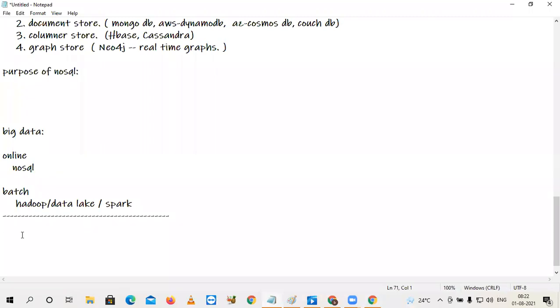What you want to retrieve, that is important. You want to retrieve only one particular user record, then it is faster. You want to retrieve all users of today, that is slower. At that time, go for the batch.